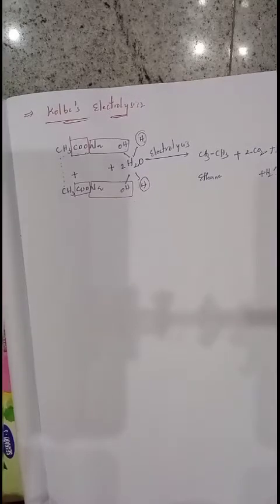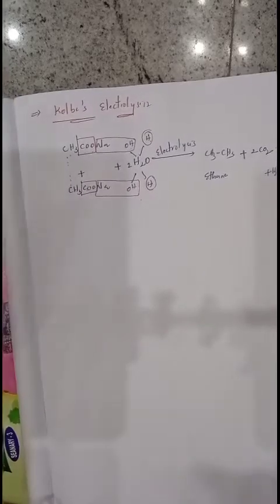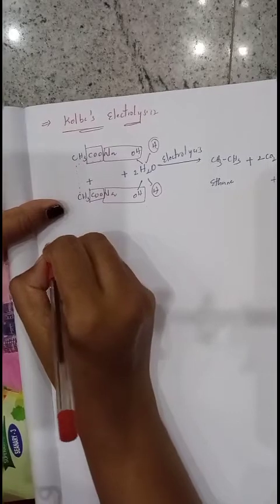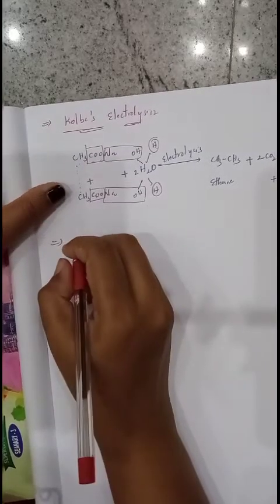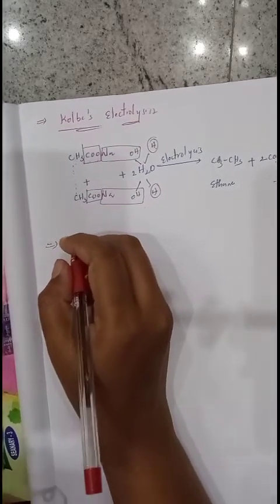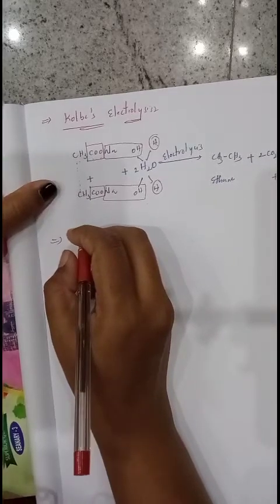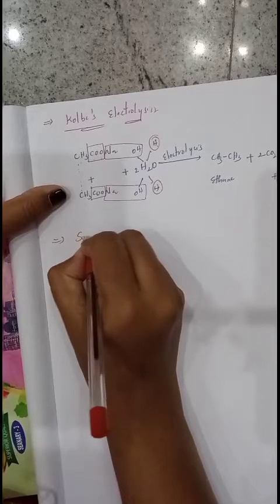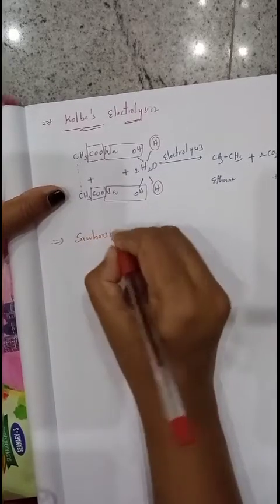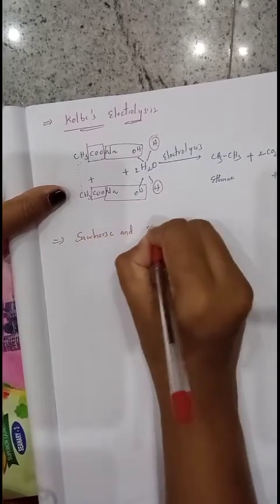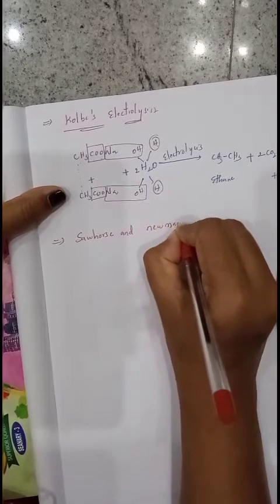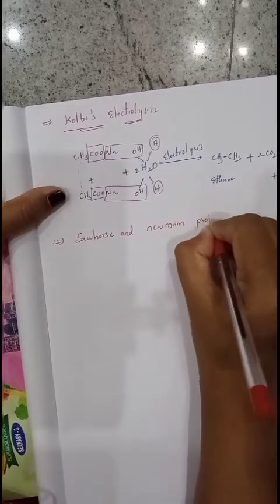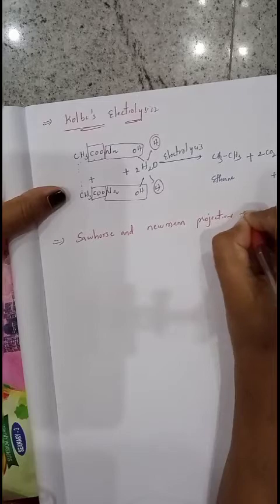Next, we'll see one more reaction. Next question is, write the Sawhorse and Newman projections of ethane.